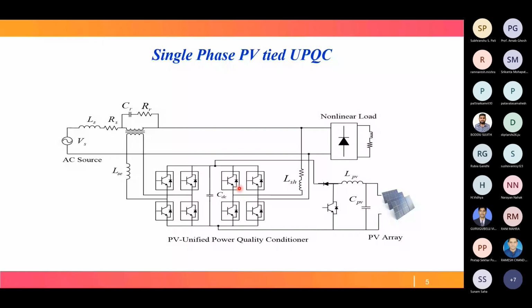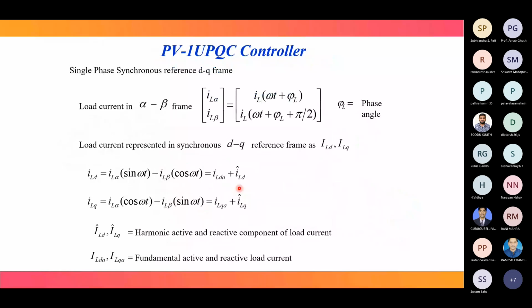First one is the single-phase UPQC controller, first for the shunt converter, then we'll go for the series converter. Since we are talking about the single-phase case, whatever load current is there, say I_L sin(ωt + φ_L), where φ_L is the phase angle.